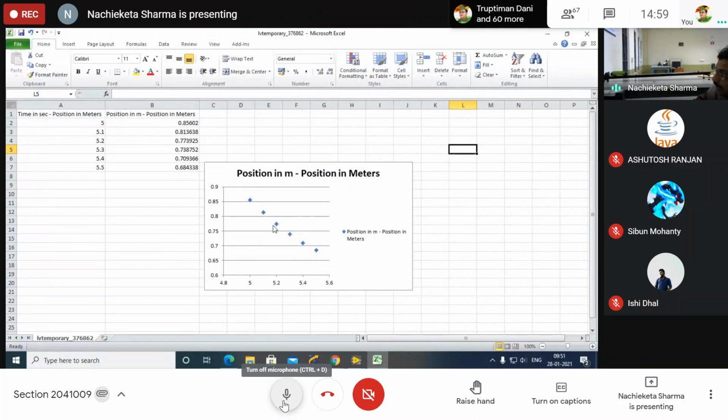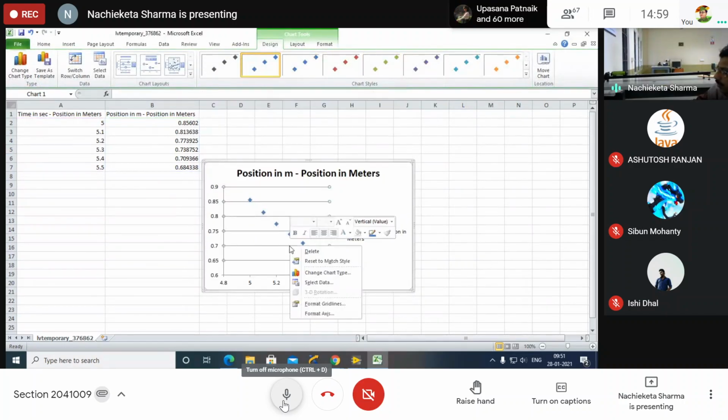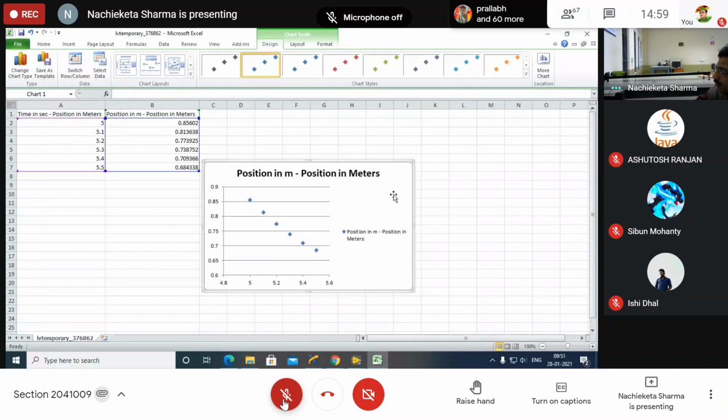Not right click. Left click on any point, then right click. Oh sorry. Left click on any point, then right click. Why is it not coming?